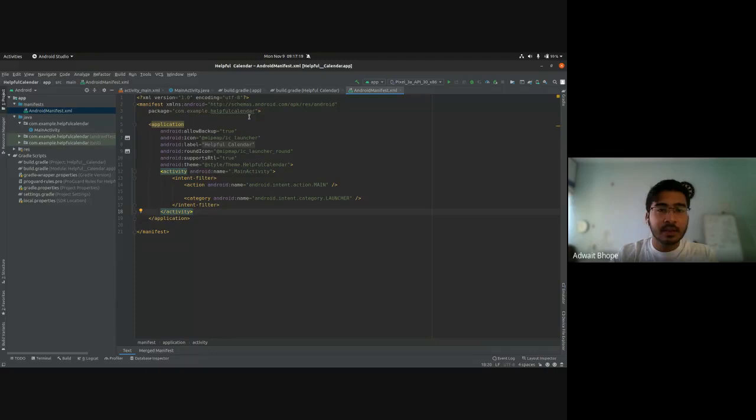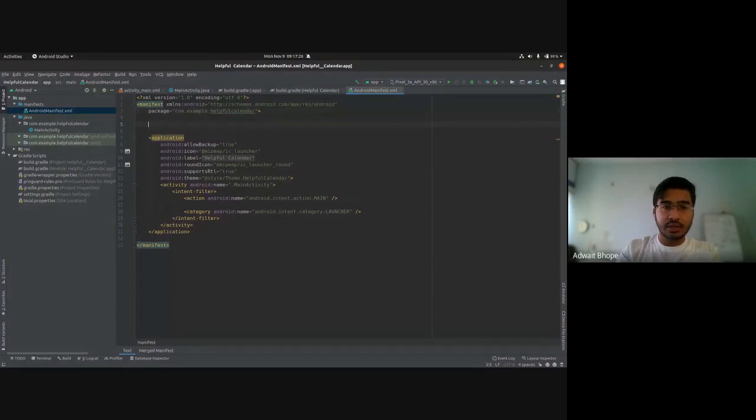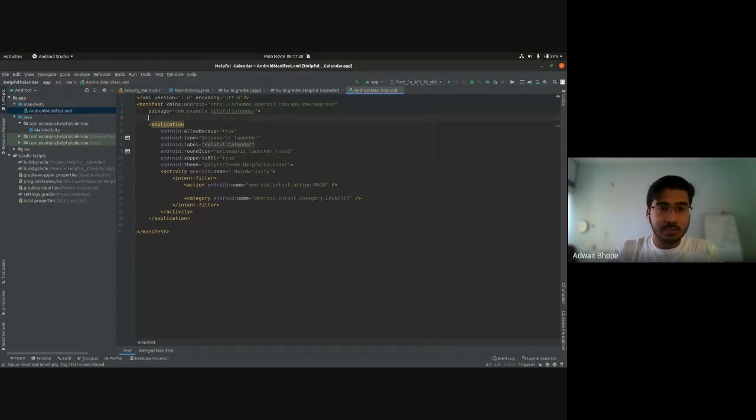And even here, all the permissions that applications require are mentioned over here. So you can write permission like this, and the name of the permission and so on, and that will give a pop-up when your app launches, so that you get the permission.